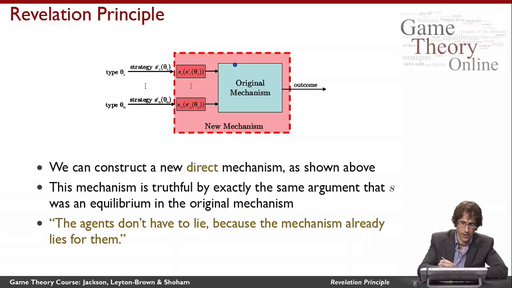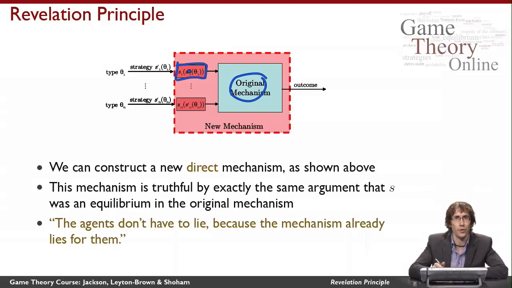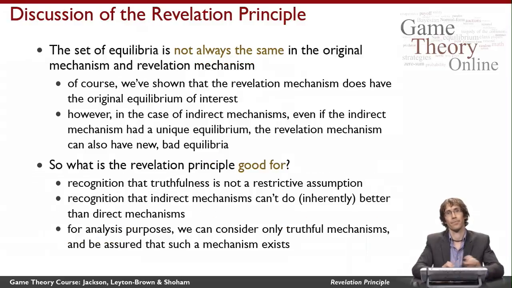We don't actually feed their real types into the original mechanism. Instead, we already apply this strategy of their types just in the way that they were doing before. And given that the mechanism is going to do such a good job of lying for me just in the way that I would have wanted to lie, there's no reason for me to lie again, right? The mechanism is acting as my proxy. The mechanism is doing just what I would like to do, if only I tell it the right thing. And so I should tell it the right thing. That's the idea of the revelation principle.